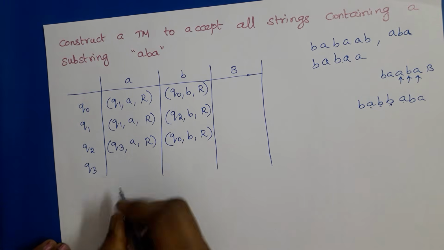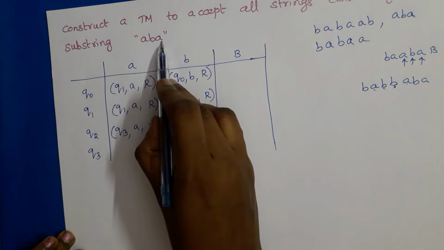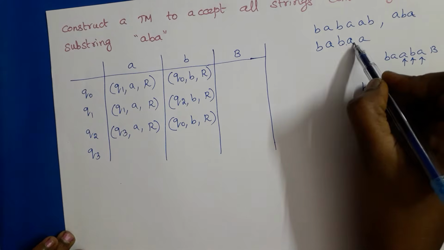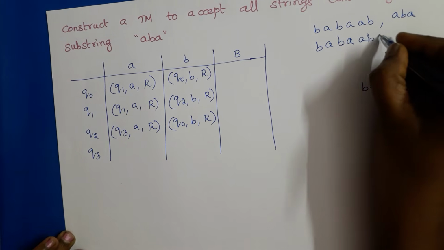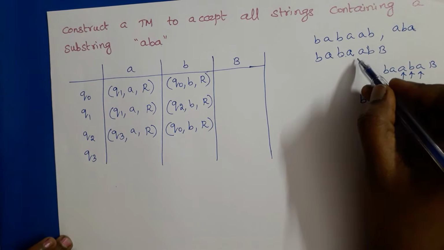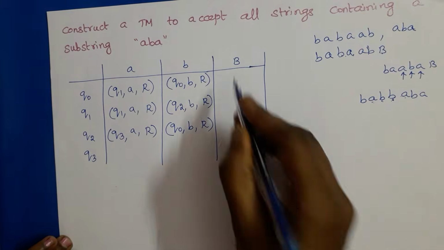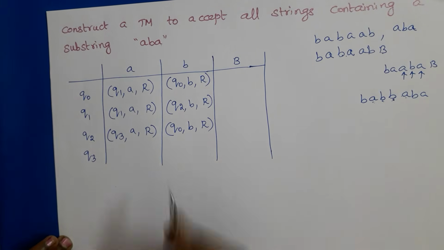So in Q3, when we will be in state Q3, after recognizing ABA as a substring. After ABA, whatever the input symbols, whatever the tape symbols it may be, either A or B, just perform right move until blank appears. When we reach blank, we can go to the final state.